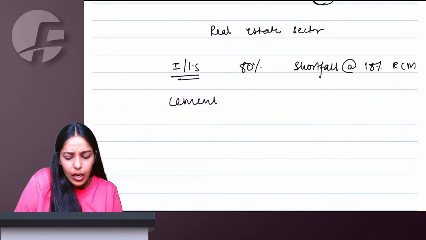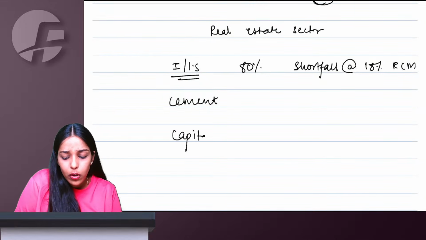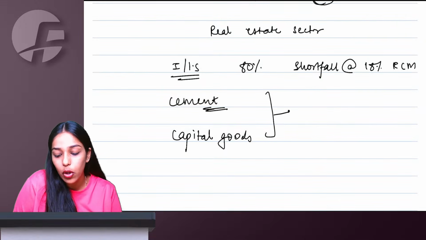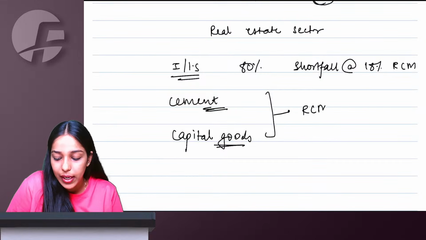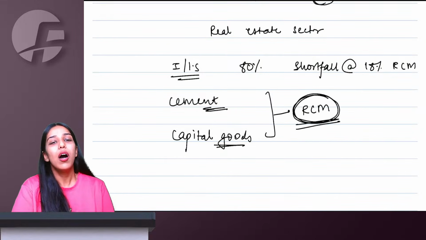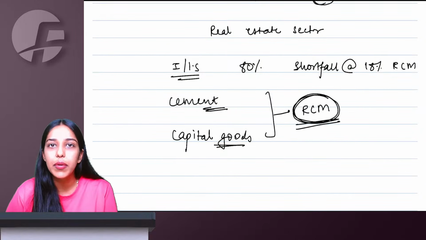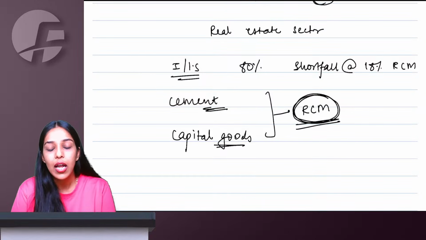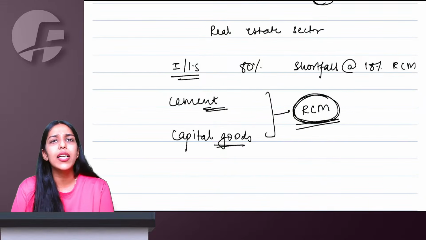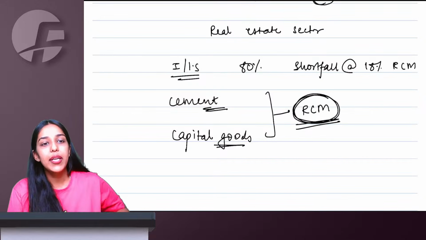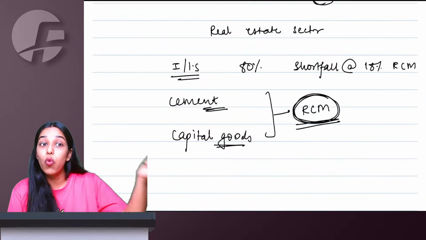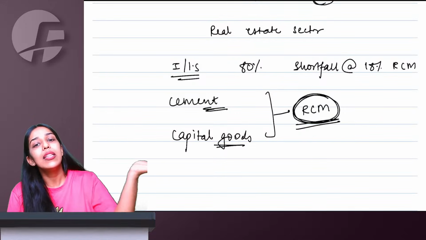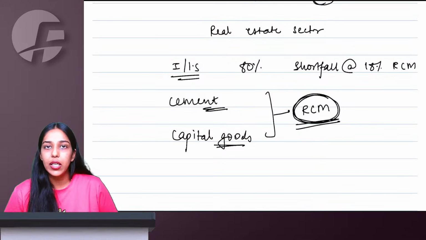Cement and capital goods: even if you are purchasing 1 rupee of cement or 1 rupee of capital goods from an unregistered person, you have to pay tax under reverse charge mechanism. Earlier on cement it was 28%, but now the rate is 18%, and on capital goods also, whatever is the rate as per the HSN code, meaning whatever tax you would have paid if you had purchased from a registered person, that same tax you now have to pay under RCM.